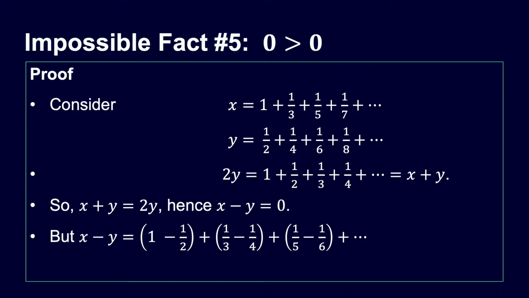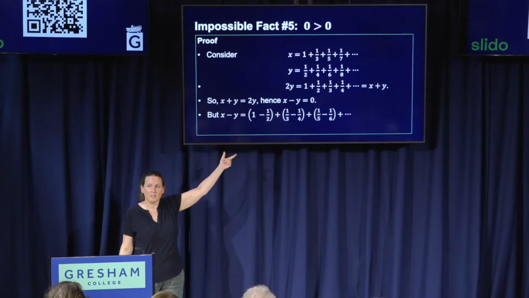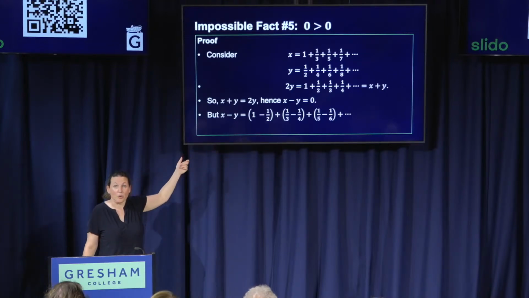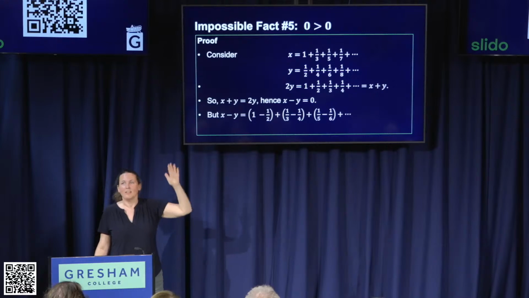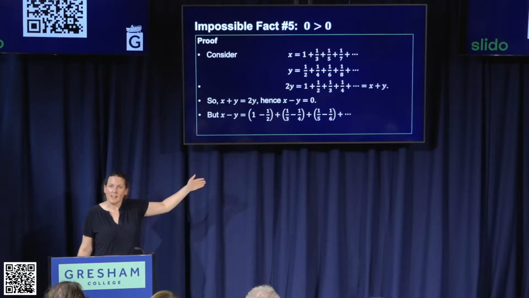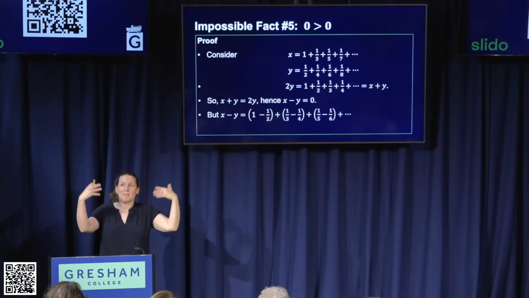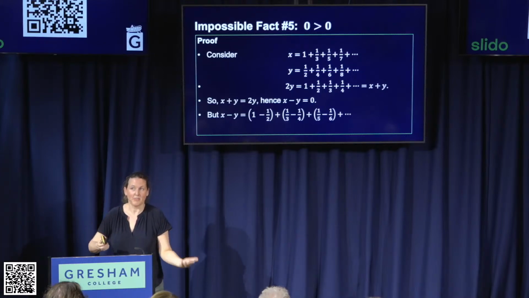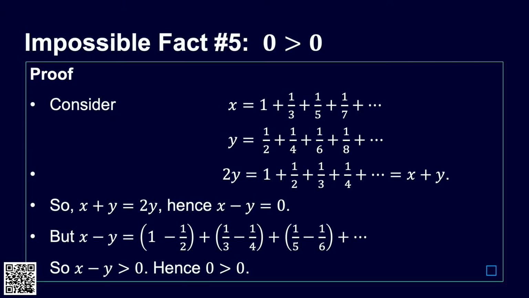Now the reason I put that bracketing there is because if you look at each bracket, within each bracket you've got something that's strictly greater than 0. 1 minus a half is bigger than 0. A third minus a quarter is bigger than 0, right? A fifth is bigger than a sixth. A seventh is bigger than an eighth, and so on and so on. So we're adding together infinitely many things that are each bigger than 0. So if we add together infinitely many positive numbers, we're going to end up with something bigger than 0, for sure. So x minus y then is bigger than 0. But hang on a minute, we just saw above that it equals 0. So again, we've got this fantastic result that 0 is bigger than 0. So that's that proof. All very nice.